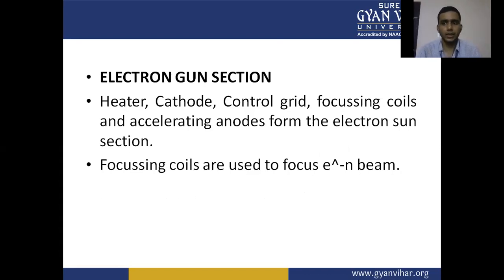The next section of this camera tube is the electron gun section. Heater, cathode, control grid, focusing coils, and accelerating anodes form the electron gun section. The focusing coil is used to focus the electron beam.